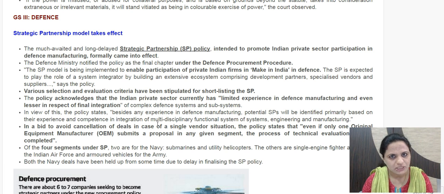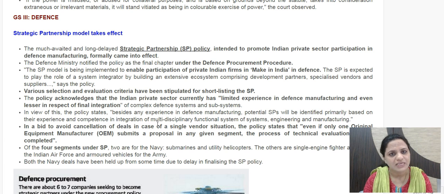So private entities would be selected, private companies, and these companies would have direct dealings with OEMs, original equipment manufacturers of foreign countries. So foreign OEMs will directly deal with this, and there will be technology transfer, and Make in India in defense would be put into effect. So this is the process which has been initiated. So now it has been notified as such.